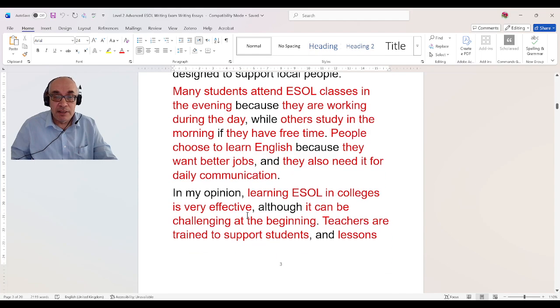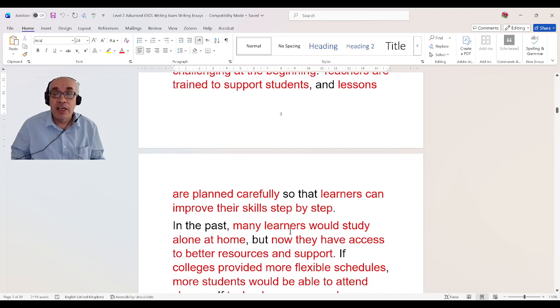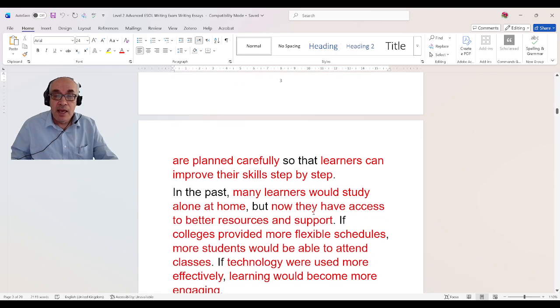Again, a simple sentence. Learning ESOL in colleges is very effective. Again, this is a simple sentence. It can be challenging at the beginning. It's a simple sentence. Teachers are trained to support students. It's a simple sentence. Lessons are planned carefully. It's a simple sentence. Learners can improve their skills step by step. It's a simple sentence. Many learners would study alone at home. This is a simple sentence.